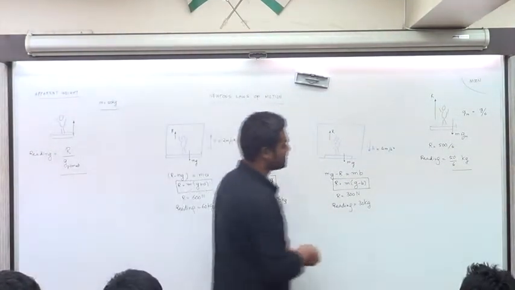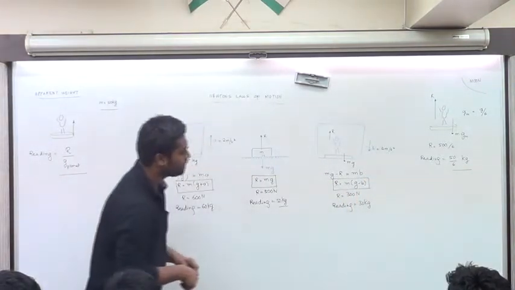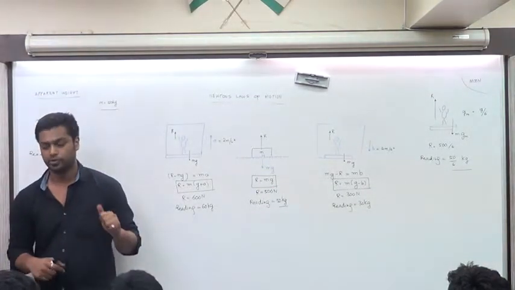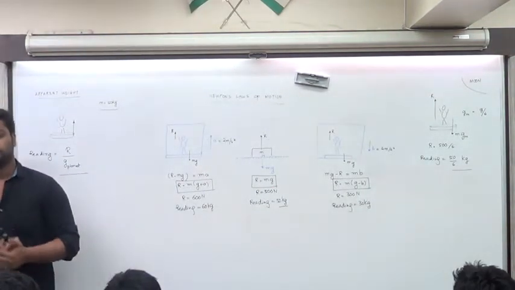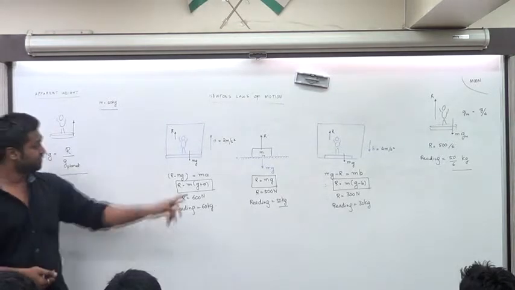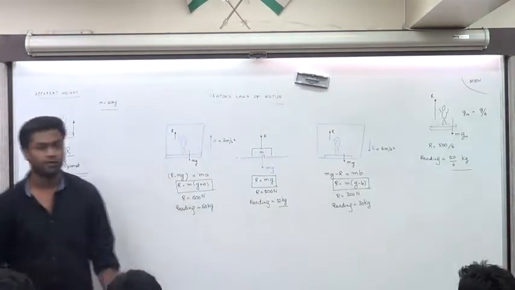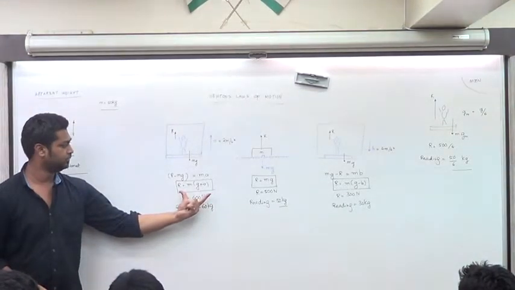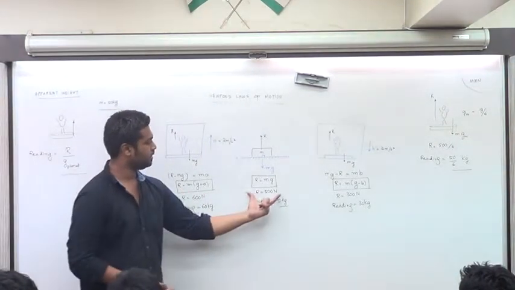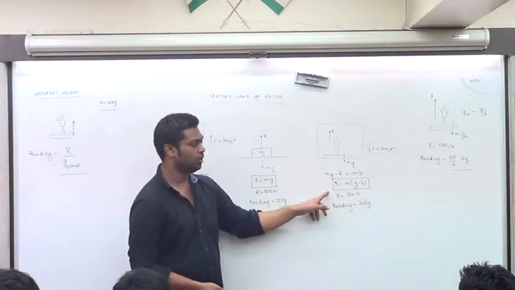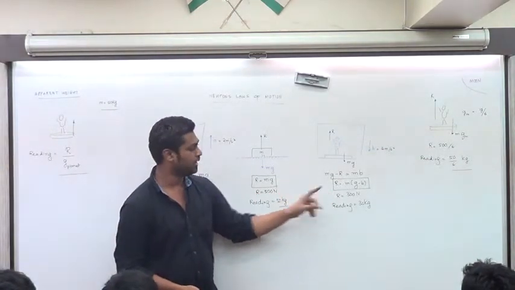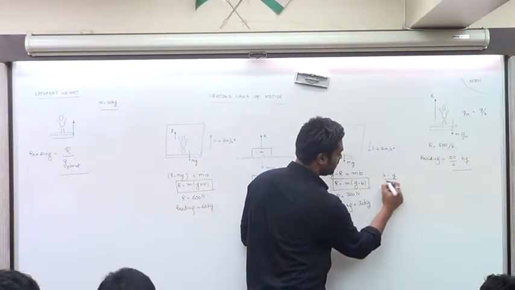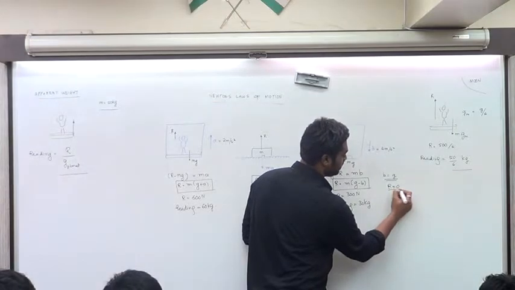Okay, one more special case that I would like to address: in which of these three cases will the reaction go down to zero? Which of these three cases? 1, 2, 3. The third one clearly cannot be zero. It's greater, it's going up. This one also cannot be zero. In this one it will be zero. When will this happen? When g equals b. When b equals g, R equals 0.